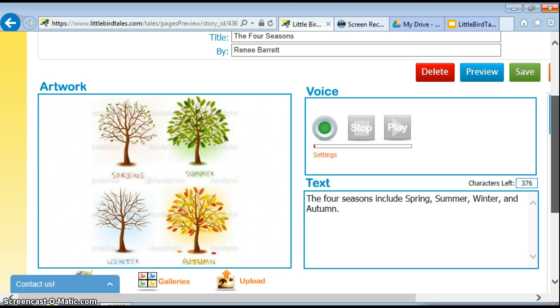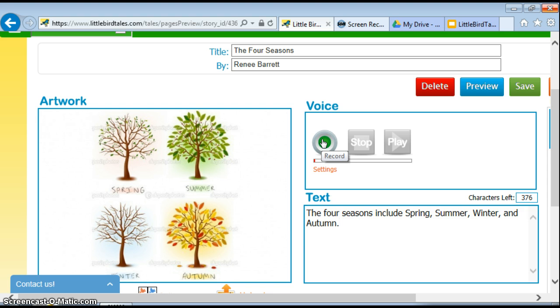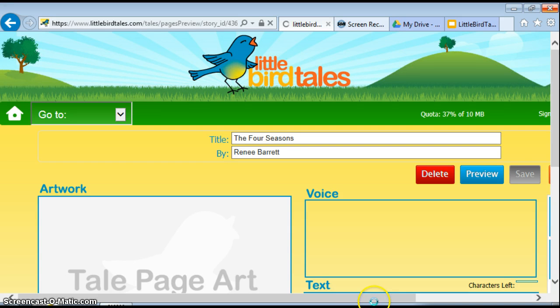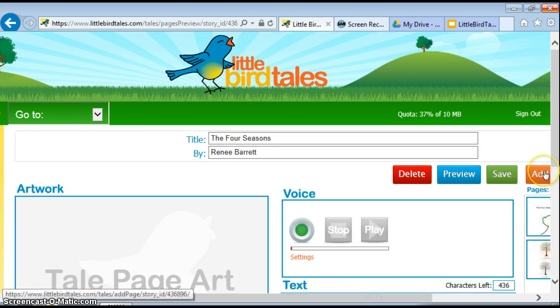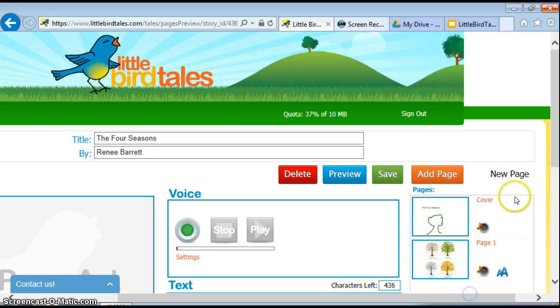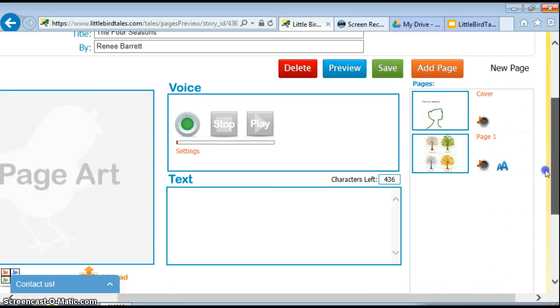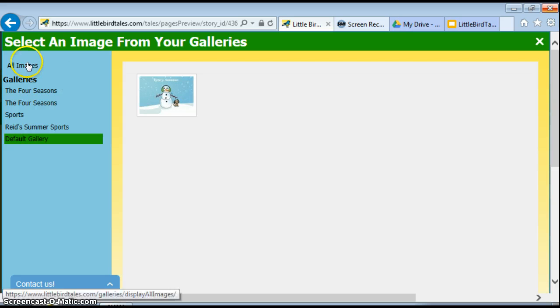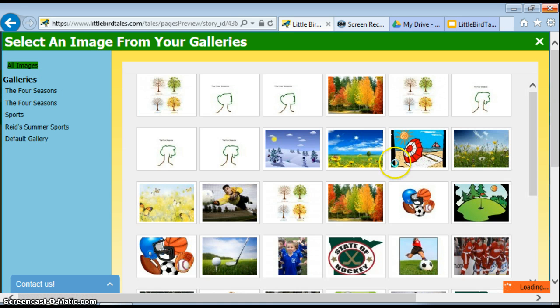And what I'll do is I'll record that now. So you just click on the green button and record your text message. The 4 seasons include spring, summer, winter, and autumn. And then what you'll do is click save, and your first page is complete. And then we can do one more page. If you scroll over, you can see that now you've got your cover page and you've got page 1.